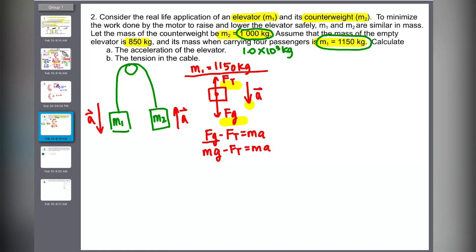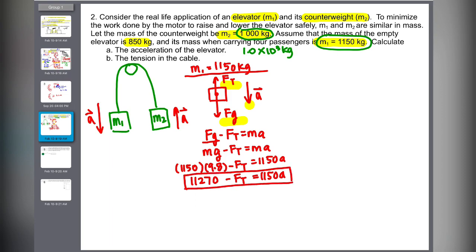So I know m, this is m1. That's why it's important for you to write the proper mass. You know, like you're dealing with this mass. This is the mass that I'm using. I'm talking about this one block. So this is 1150 times 9.8 minus Ft equals 1150 times a. Multiply out the force of gravity, so 1150 times 9.8, 11270 minus Ft equals 1150a. That looks like that's all I can do.